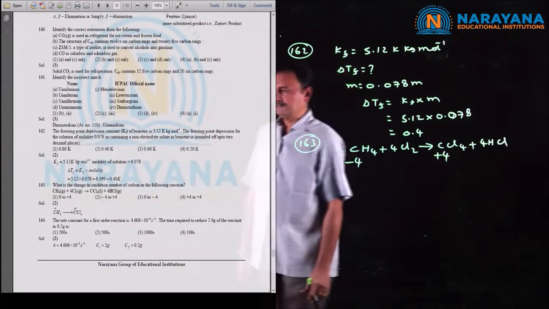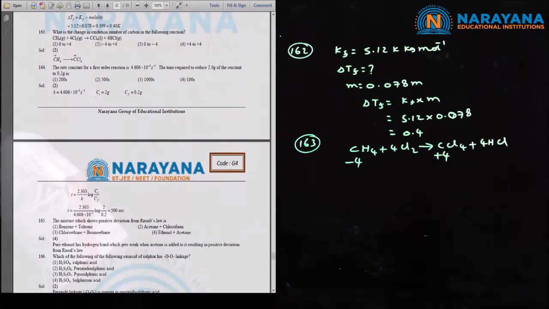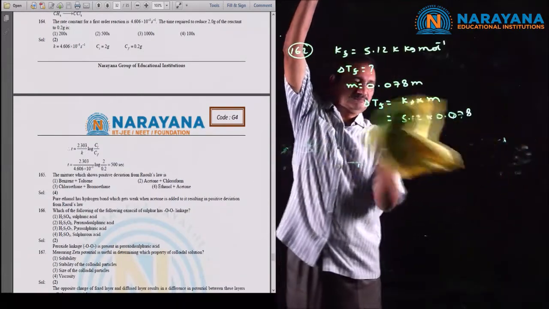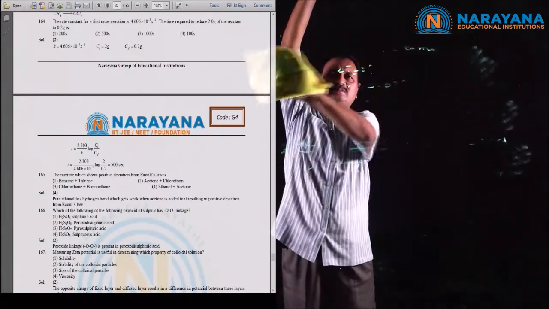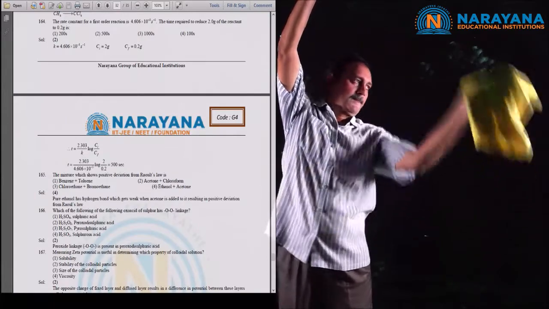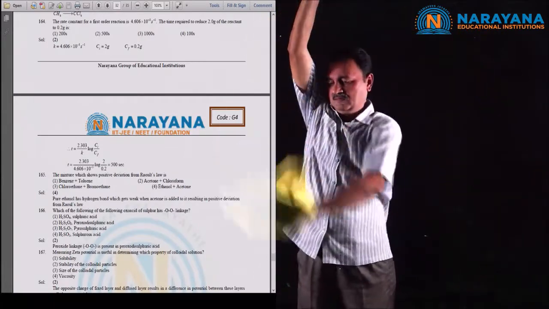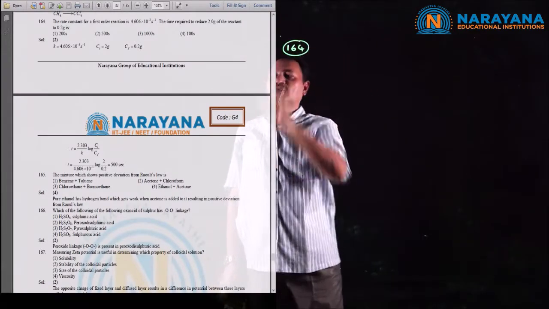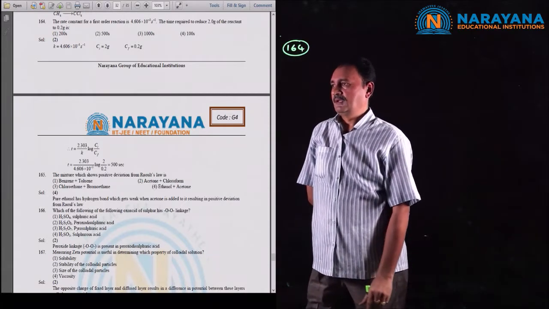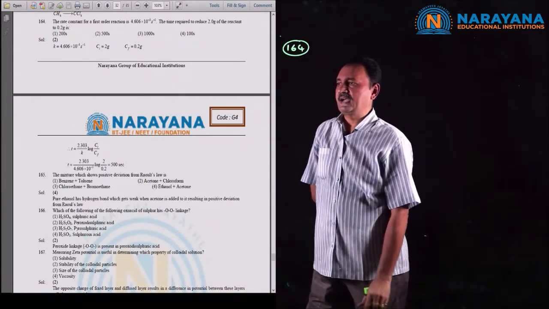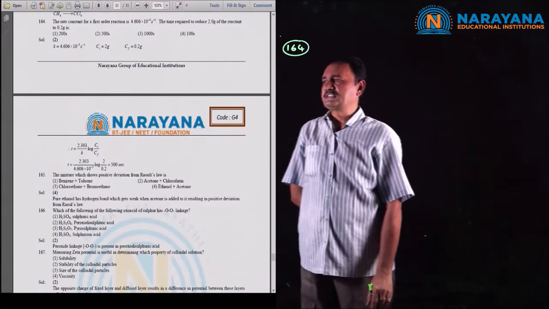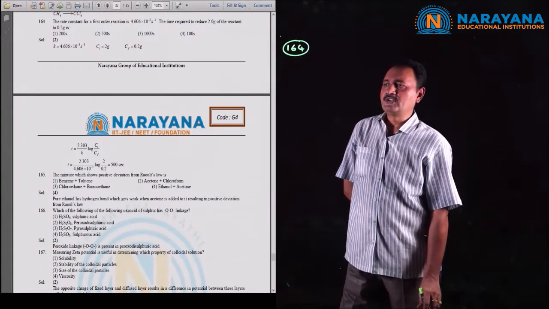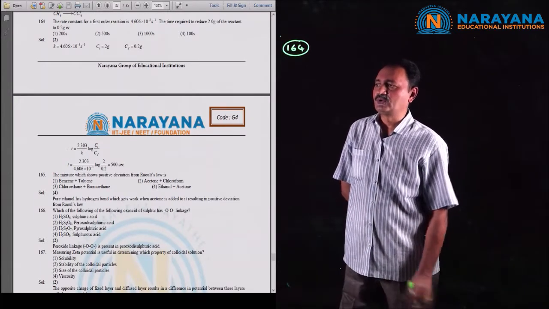Next question number 164. The rate constant for a first order reaction is 4.606 into 10 power minus 3. The time required to reduce 2.0 grams of the reactant to 0.2 grams is?